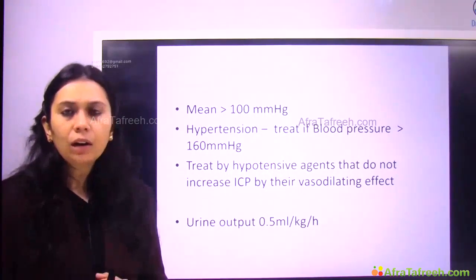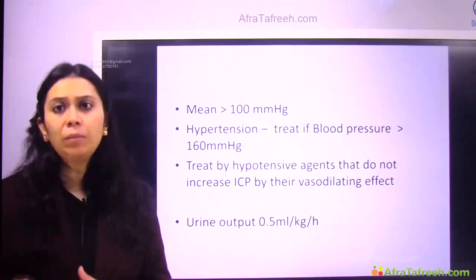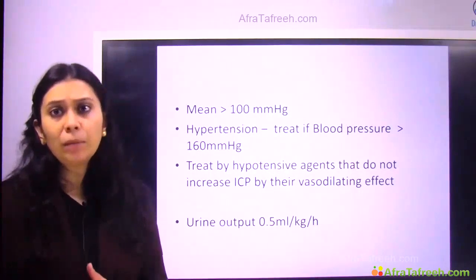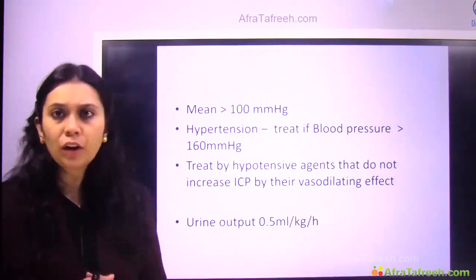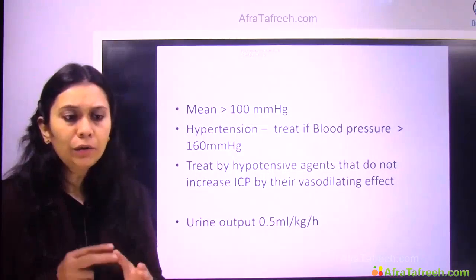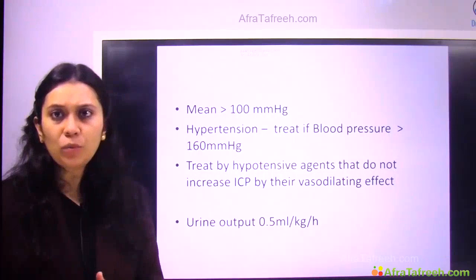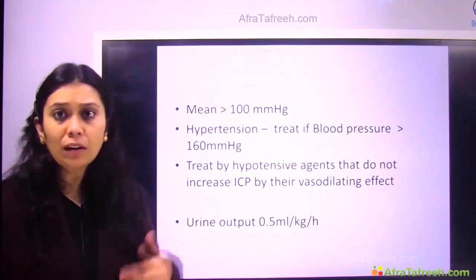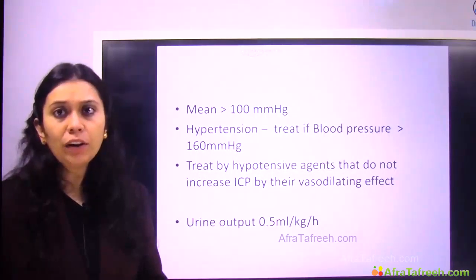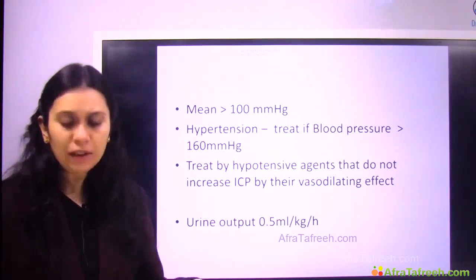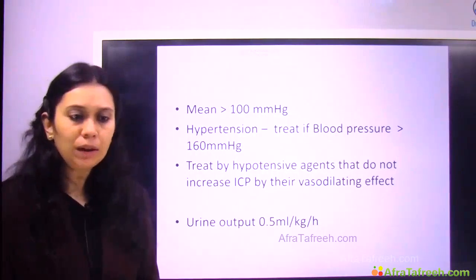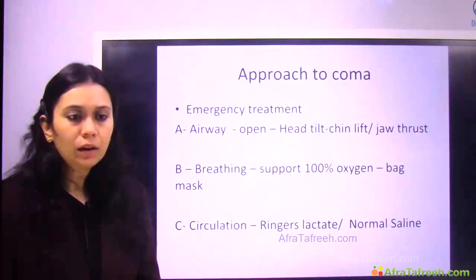Okay. We need to keep the blood pressure enough above 100 mm of Hg so that we get a good urine output, right? Urine output should be 0.5 ml per kg body weight per hour. We should keep our target urine output at 0.5 ml per kg per hour. Okay. Now,